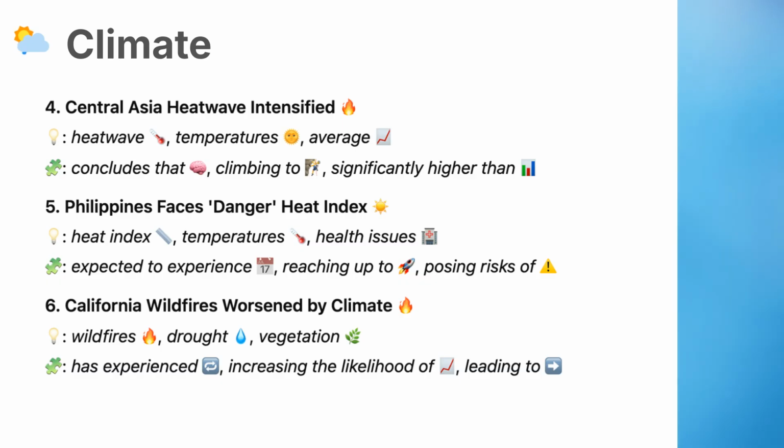5. Vocabulary. Heat index, a measure that combines air temperature and humidity to reflect how hot it feels to the human body. Temperatures, the degree of heat present in the atmosphere. Health issues, problems that affect a person's physical well-being.